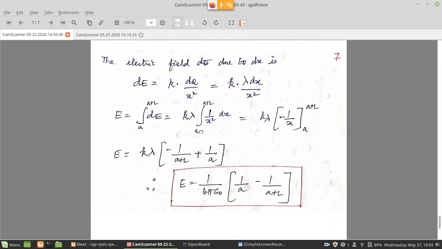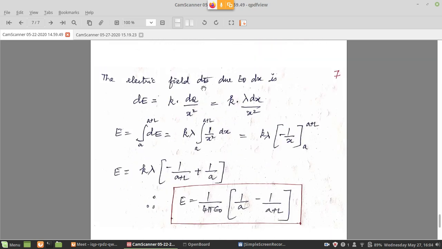Now, the electric field dE, that is the small electric field contributed by that small portion of length dx having a charge dq, is dE equal to k, which is Coulomb's constant, equal to 1 by 4 pi epsilon naught, multiplied by the small charge dq present in that element, divided by the distance from that element to the point where I am measuring the field.